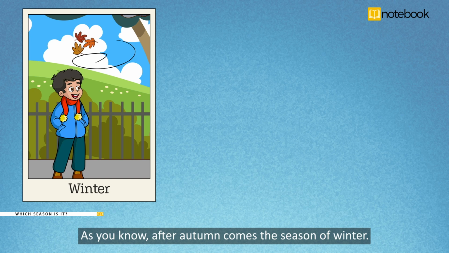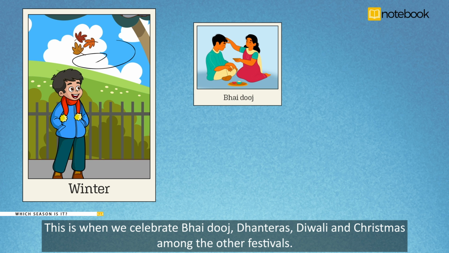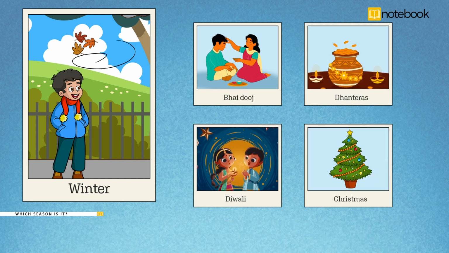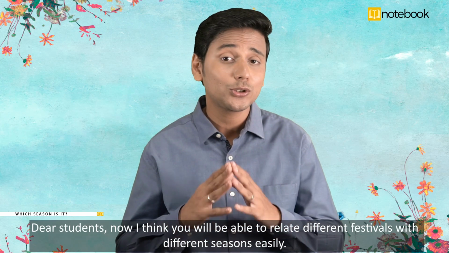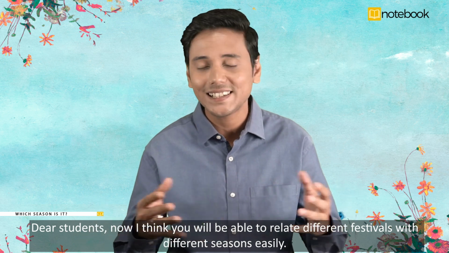As you know, after autumn comes the season of winter. This is when we celebrate Bhai Dooj, Dhanteras, Diwali, and Christmas, among the other festivals. Dear students, now I think you will be able to relate different festivals with different seasons easily.